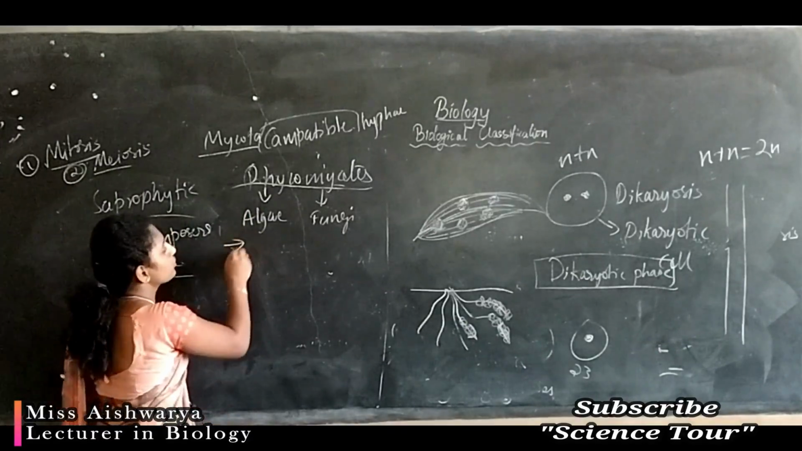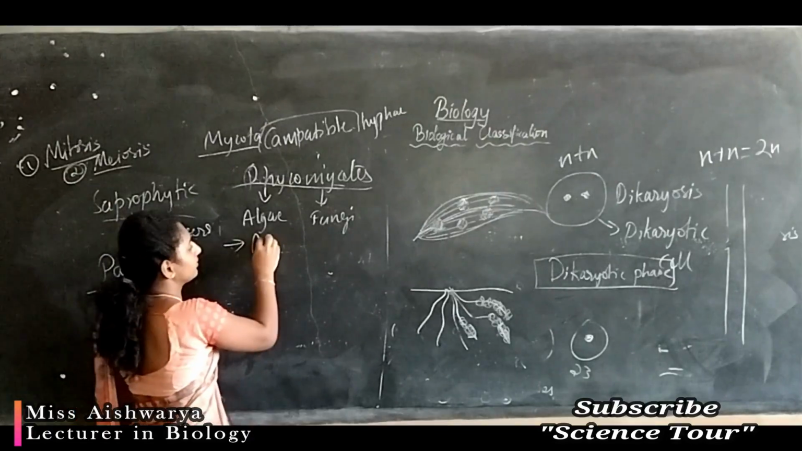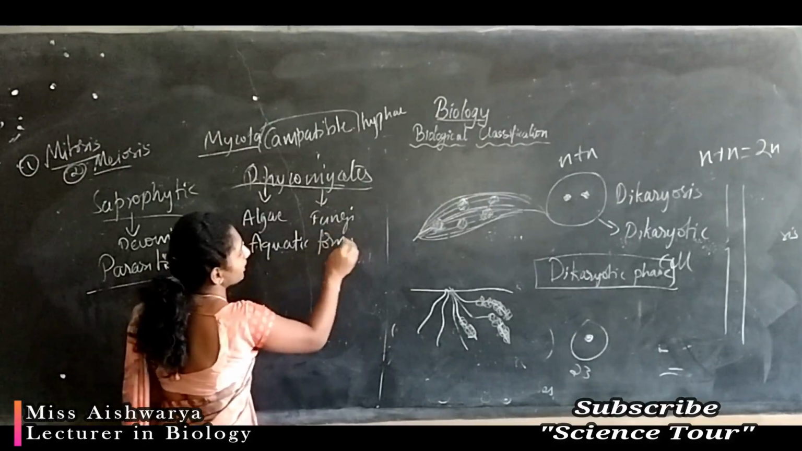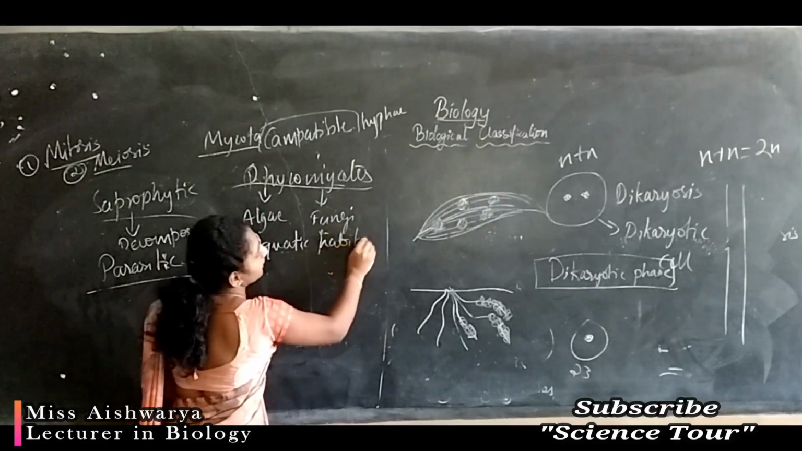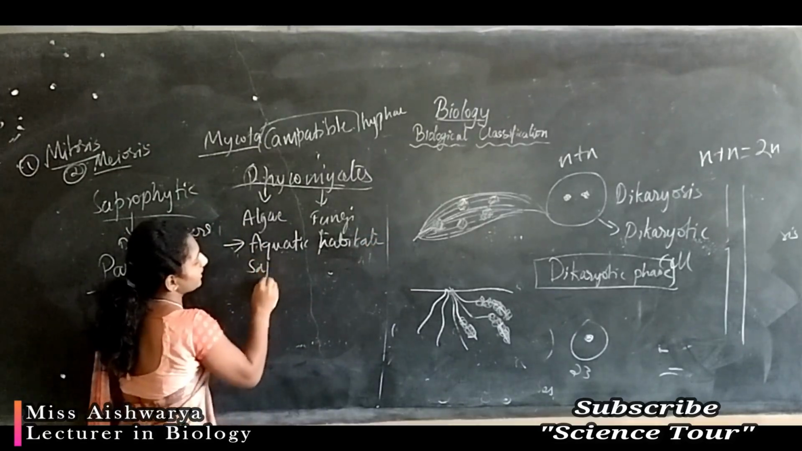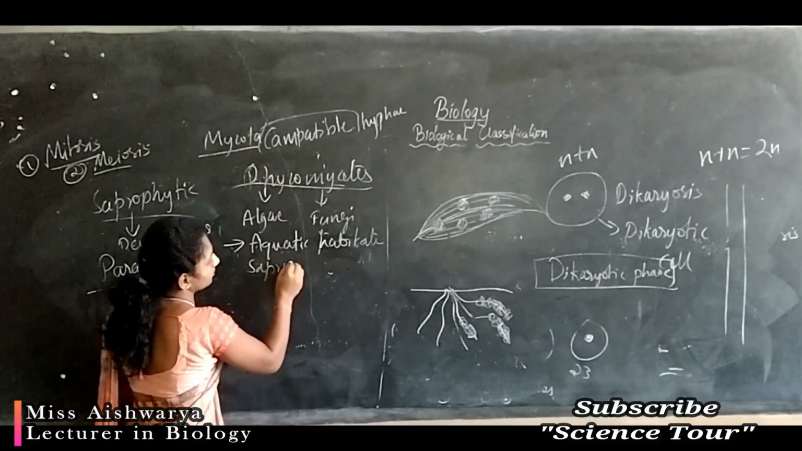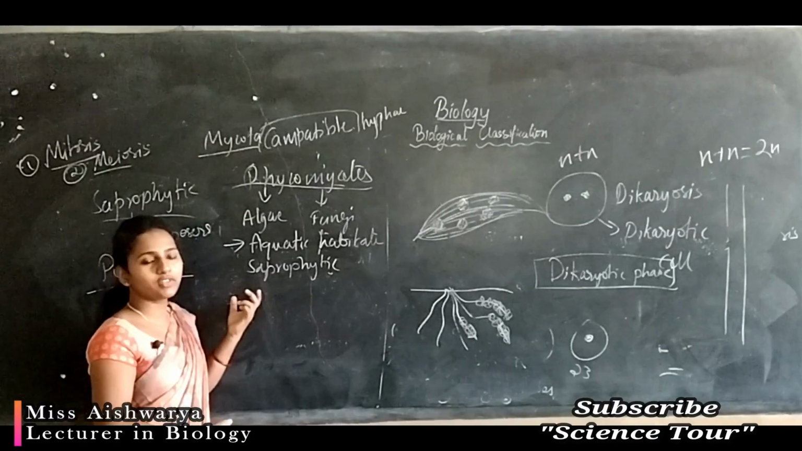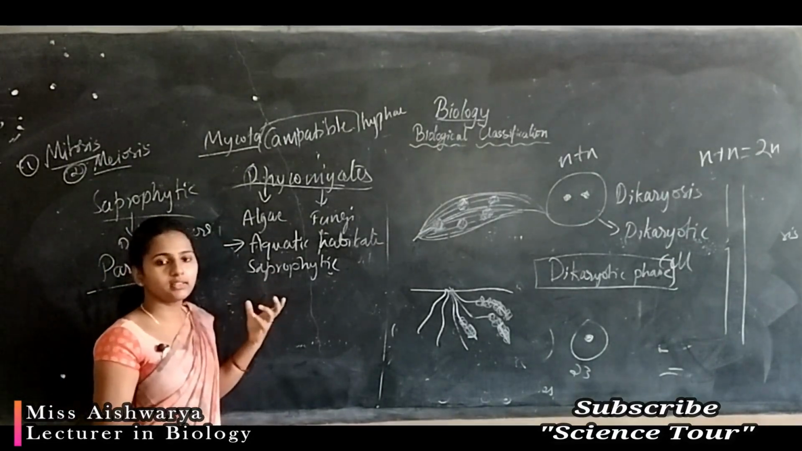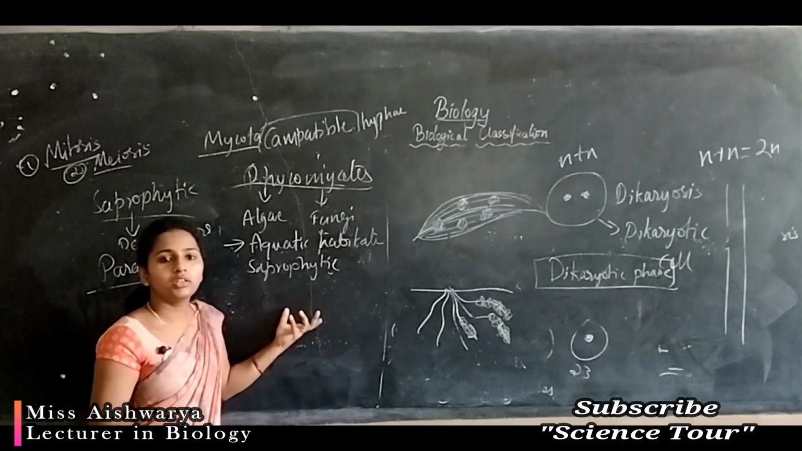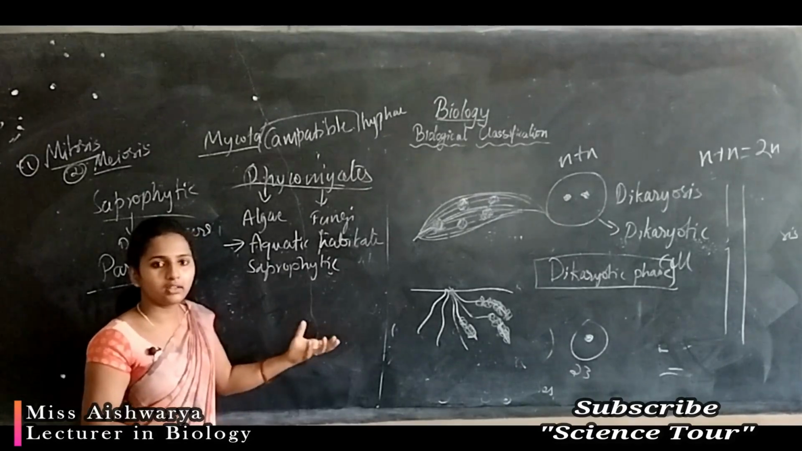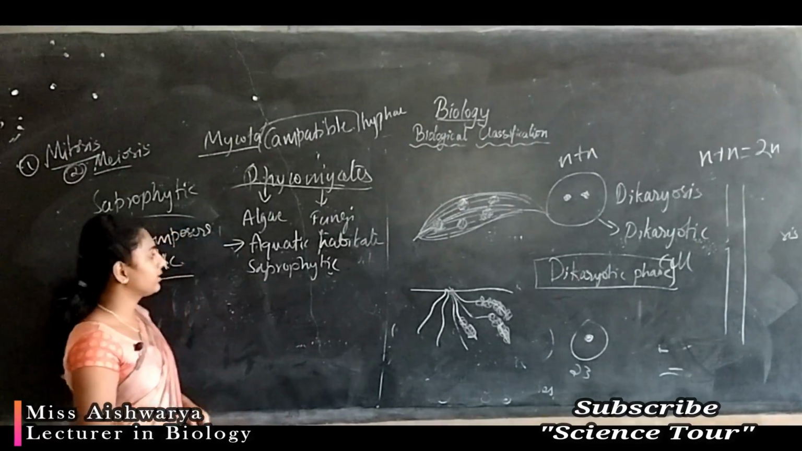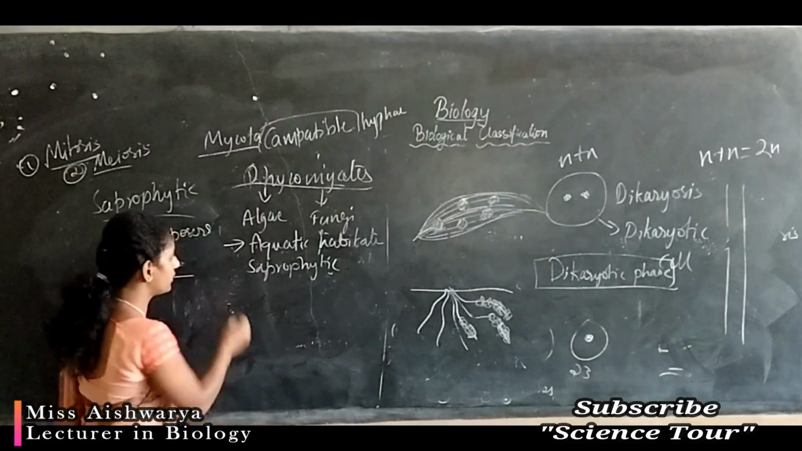Usually they grow in aquatic forms, in aquatic habitats. And most of them are saprophytic in nature. They grow on dead and decaying matter, that is on food materials or on the surface of logs, plant tree logs, or cow dung. There we can see the growth of the saprophytic fungus.